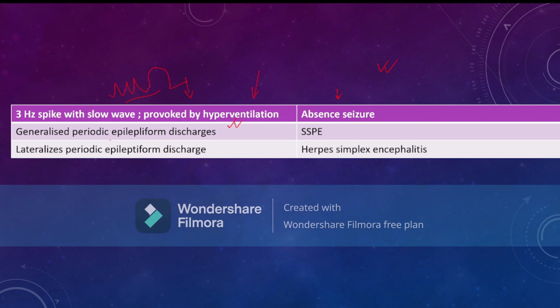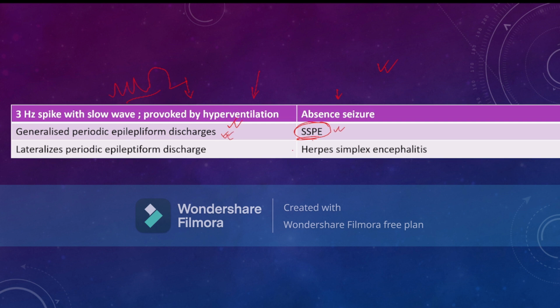If the child has generalized periodic epileptiform discharges, then this may be a case of SSPE. SSPE means subacute sclerosing panencephalitis, which happens after measles infection. So if generalized periodic epileptiform discharges are written in MCQs, then the child is suffering from SSPE.